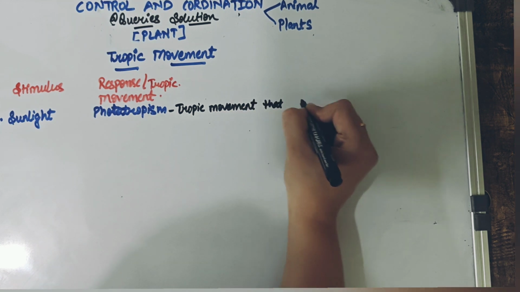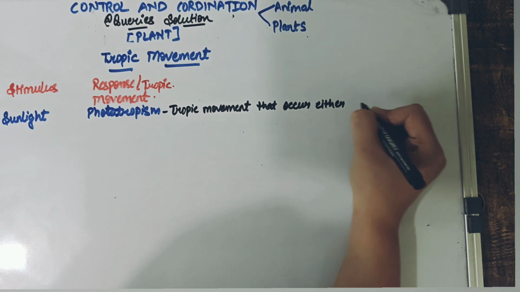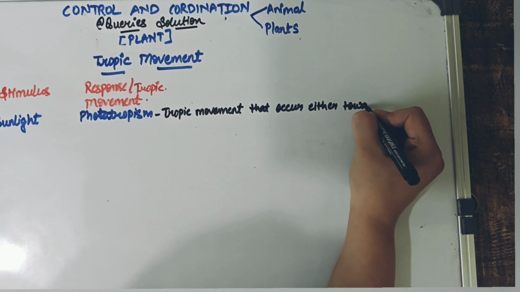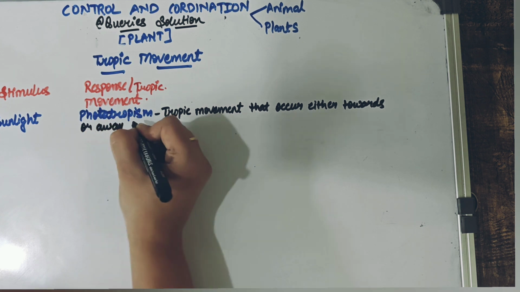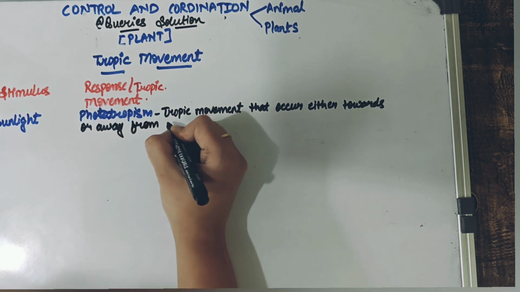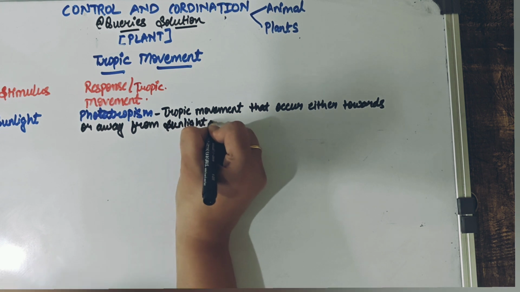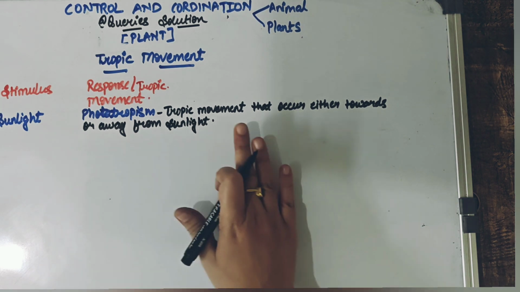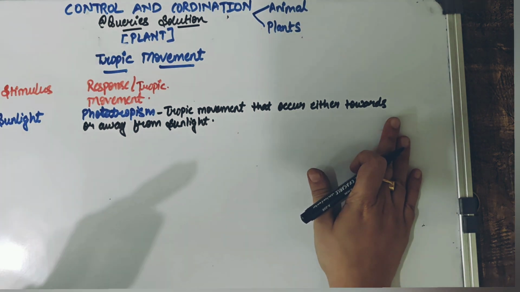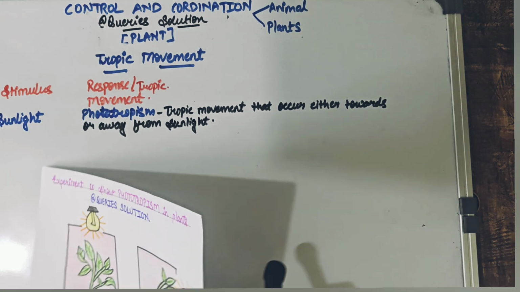that occur either towards or away from. What is the source here? So it occurs either towards or away from the sunlight. That is something that we can say as a phototropism is. The movement of plant, the tropic movement of plant that can occur either towards the sunlight or away from the sunlight. So what are the parts of the plant that will show movement either towards or away?